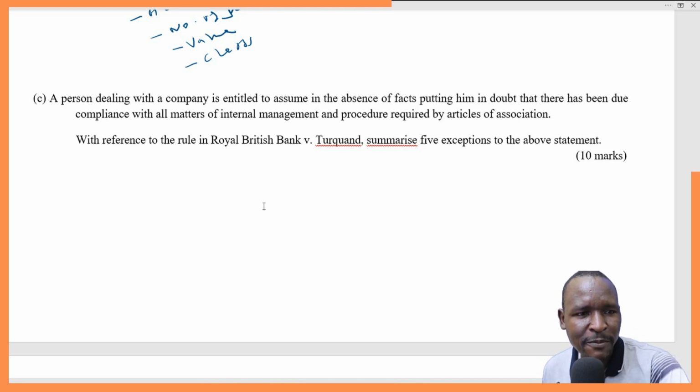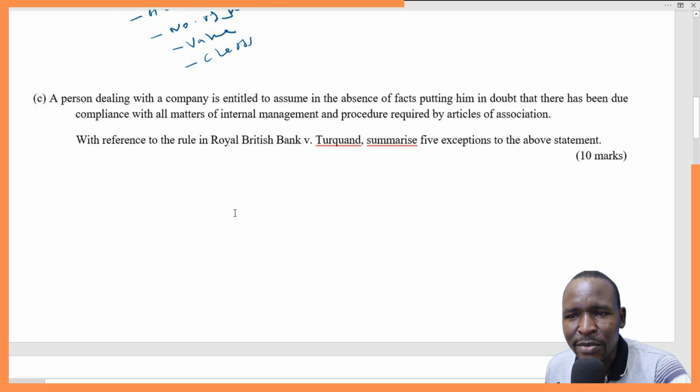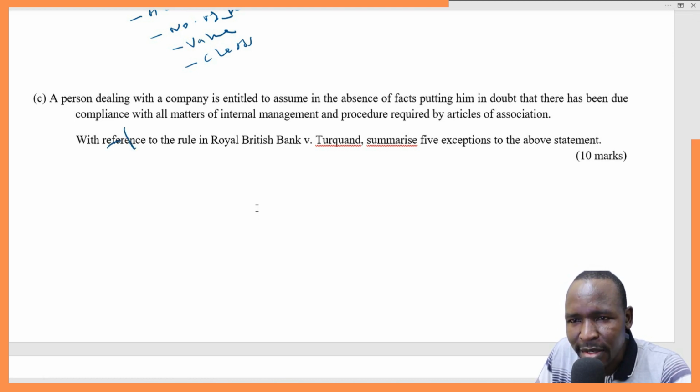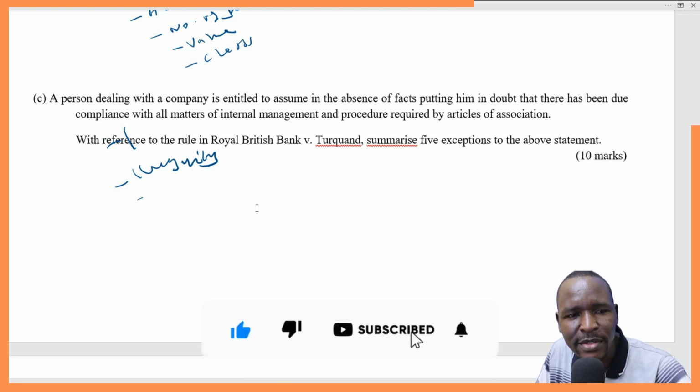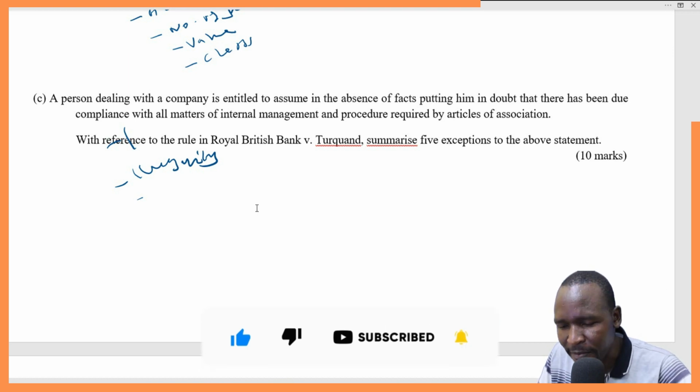So the first one is knowledge of the irregularity. If you are an outsider and you are aware that there are some irregularities on matters of management, then this rule does not apply to you because you are aware of such irregularity. Then another one is in case of illegality. This doctrine only applies to legal transactions. So whenever there is an illegal transaction involved, this doctrine also does not apply.